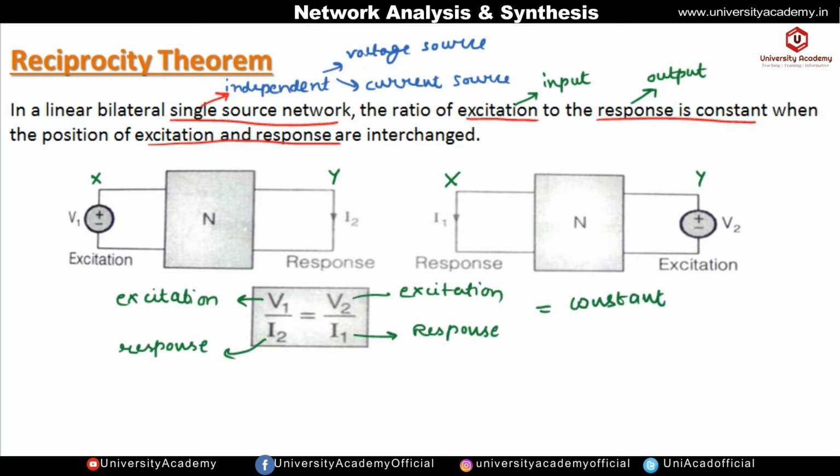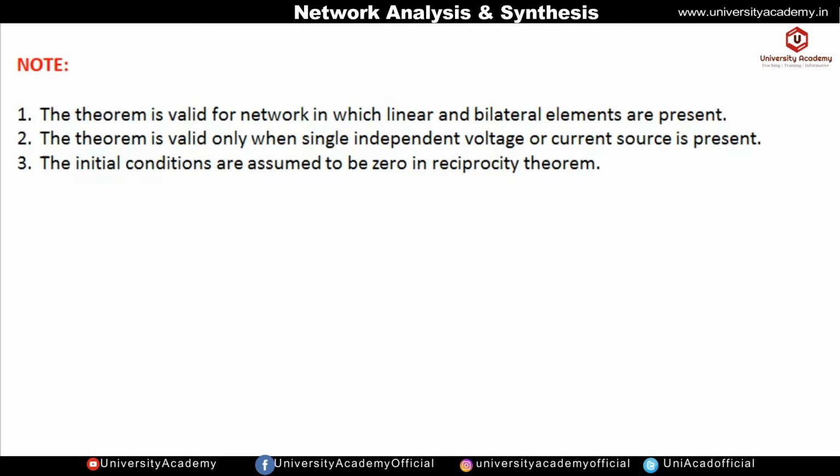If we connect a voltage source, then we take the V by I ratio, because the input is voltage and the output is current. But if our network has an independent current source, then the excitation becomes current, that is I1, and the response will be voltage, so that is I1 by V2. It will be equal to I2 by V1, since the current source is now connected in branch Y. So it can be a ratio of V by I, or a ratio of I by V.